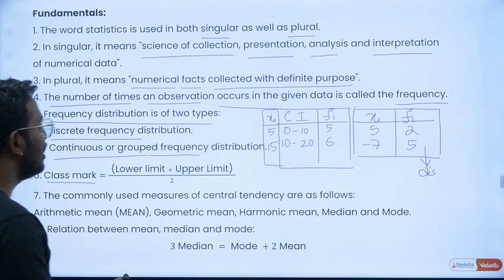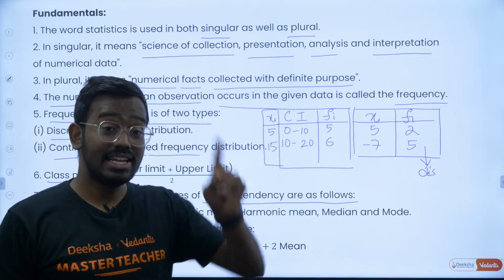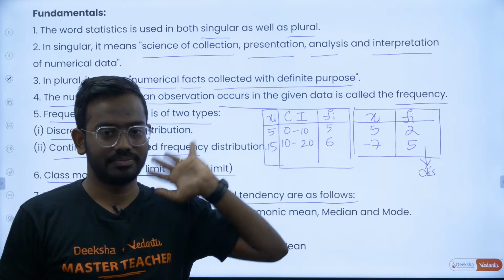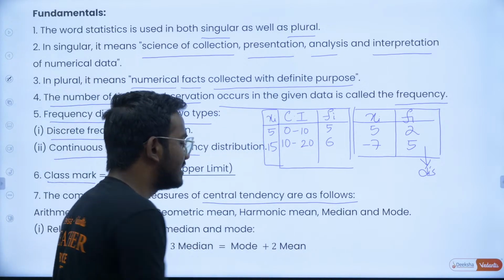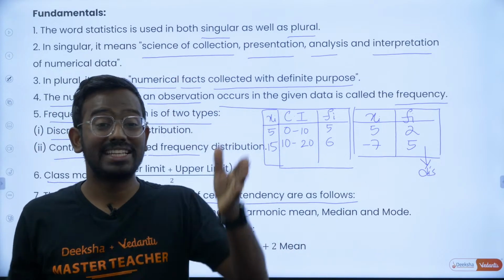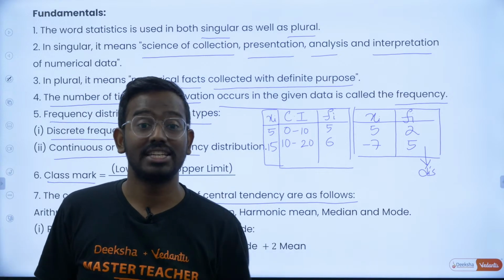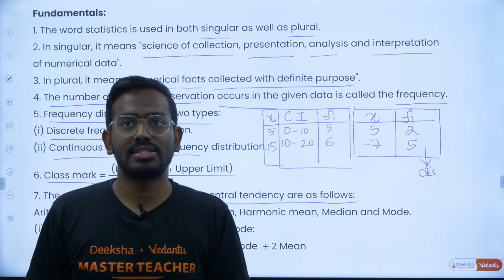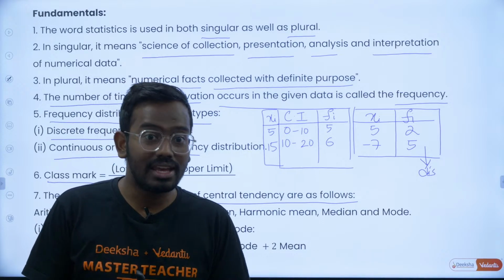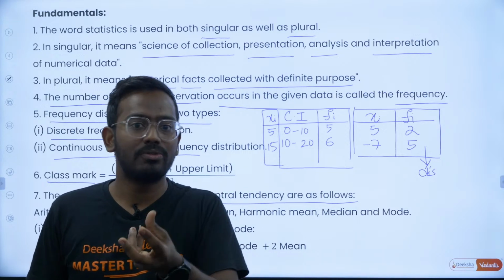So these are called class marks. Okay. So the commonly used measures of central tendency. What do you mean by central tendency? There is a data given. There is one representative of the whole data. That can be either mean, median or mode. Right. So there are 3 central tendencies. That is where the actual data have been accumulated. So we will go for the central value. So you might have heard something like average value. So for the whole class, what is the average strength? Or for the whole class, what is the average marks? What is the average height? What is the average weight? Or what is the median height? What is the modal class? Something like that. So you might have heard these type of words in your real life.